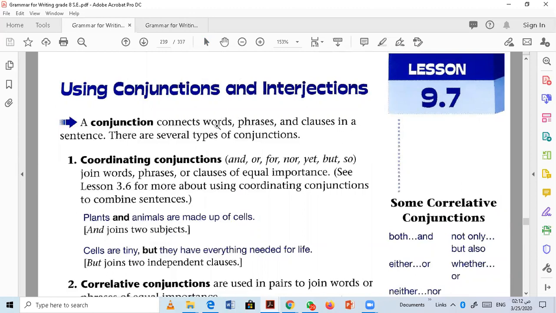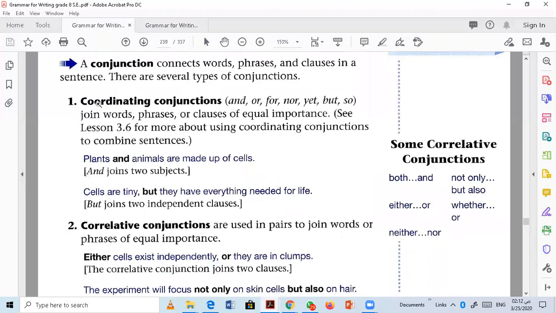A conjunction connects words, phrases, and clauses in a sentence, and there are several types of conjunctions. The first type, as you know, are coordinating conjunctions. We call them FANBOYS: for, and, nor, but, or, yet, so.